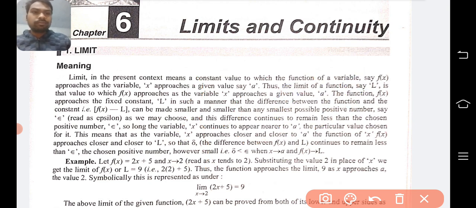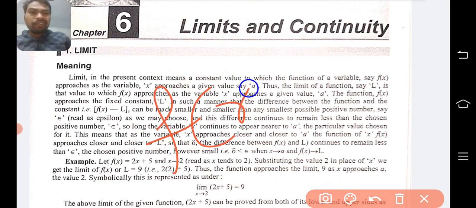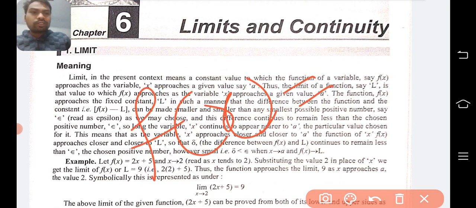The function f(x) approaches the fixed constant. It means when we are approaching towards that particular constant value a, then the function f(x) also approaches toward a particular constant value, let's suppose it is b.